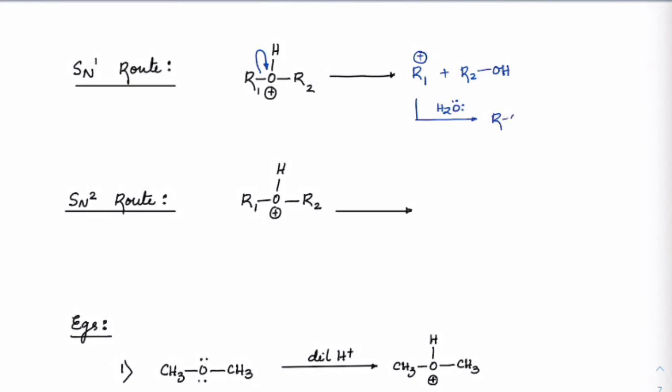So we have sufficient water in it, so hydration will happen and R1OH will form here. If it is the SN2 route, water would directly attack here. This group will rearrange to form R2OH plus R1OH. That's how the SN2 mechanism works.